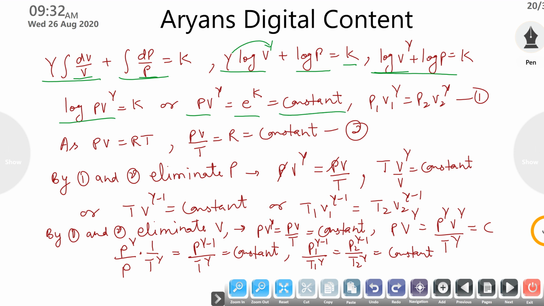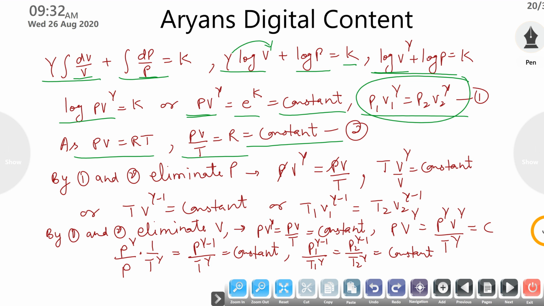And it is a constant. So we can say that if PV power gamma is constant, then P1 V1 gamma is equal to P2 V2 gamma. So as PV is equal to RT and PV over T is equal to R, PV over T is constant. So this is your second equation. Now you can simply change this equation in pressure volume. It is now in pressure volume. You can write in volume temperature or pressure temperature.